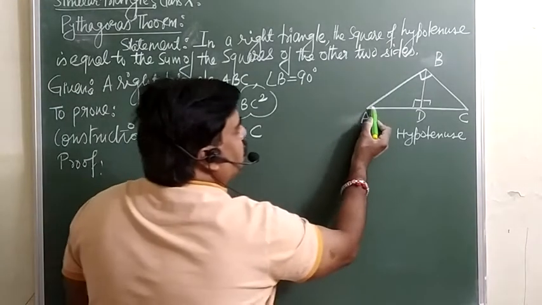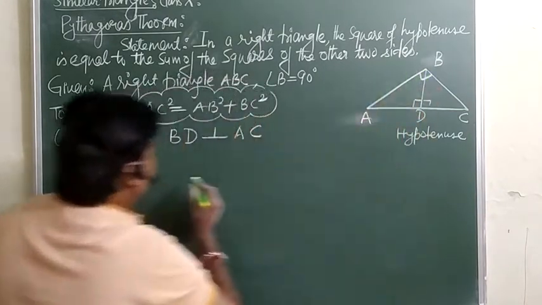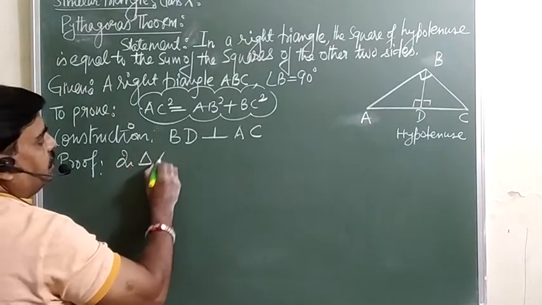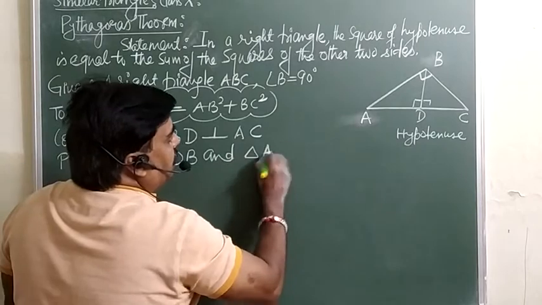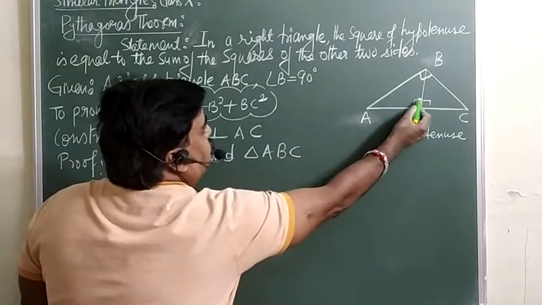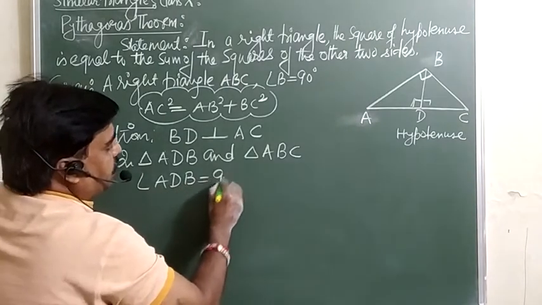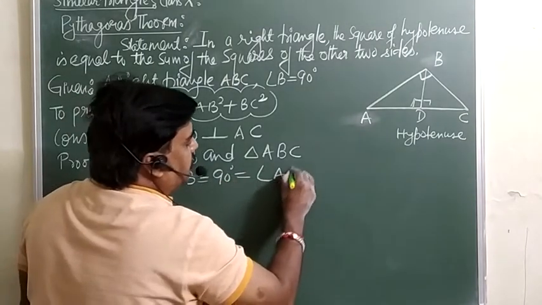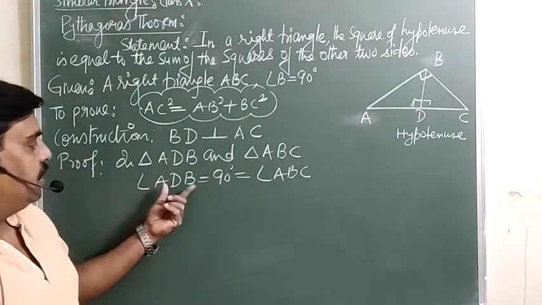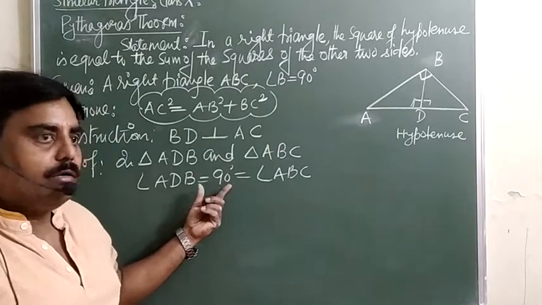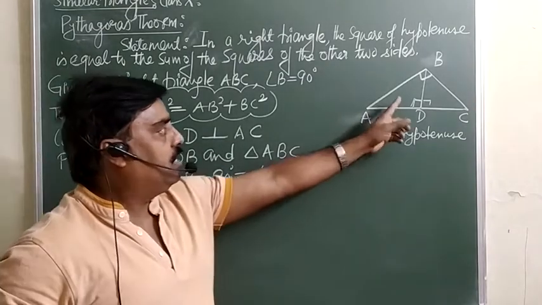First of all, you are supposed to take triangle ADB and triangle ABC. Just take these two triangles. In triangle ADB and triangle ABC, this is your 90. Angle ADB is equal to 90, already given. And we want to show that these two triangles are similar. This I already discussed. The information which we require will be given, and we only have to search for one piece of information.